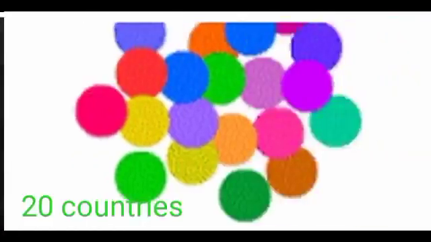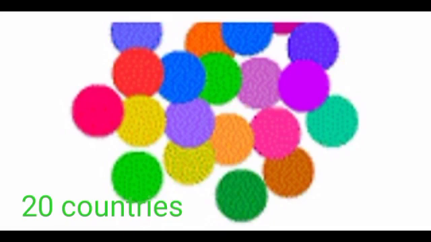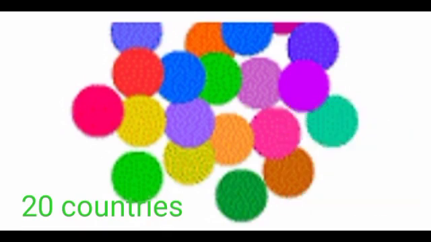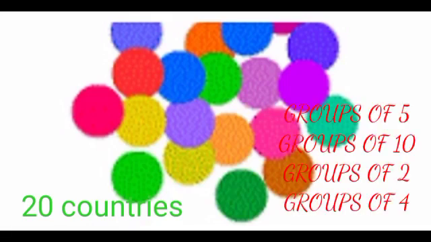Let us consider the example: there are 20 countries in this picture, mixed together. Now we want to share them into groups of 5, groups of 10, groups of 2 and groups of 4. How to do that? For that we need to know the tables.